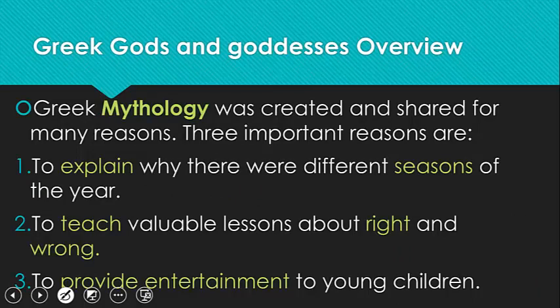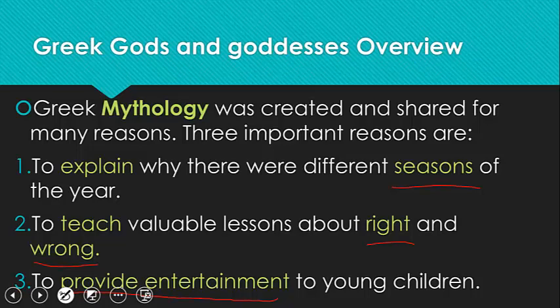Greek mythology. Greek mythology was created and shared for many reasons. Three important reasons are to explain why there are different seasons of the year, to teach valuable lessons about right and wrong, and to provide entertainment for young children.